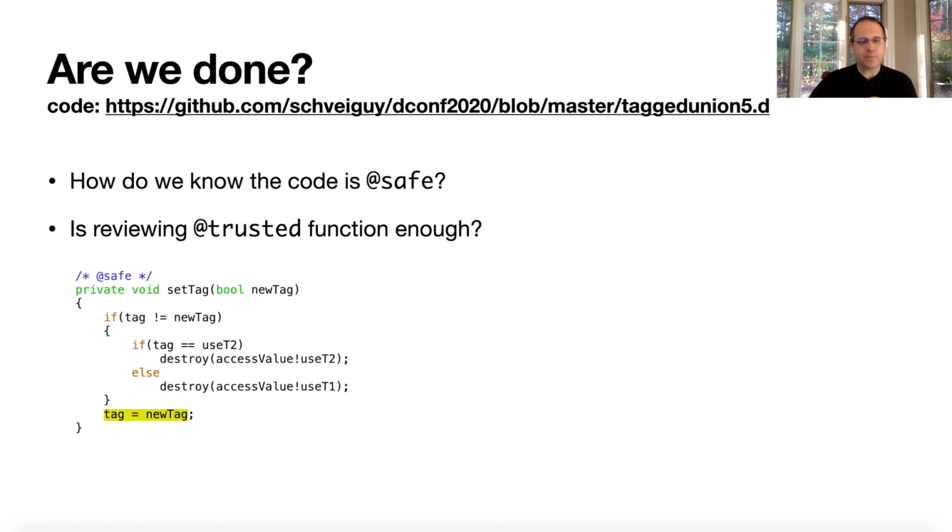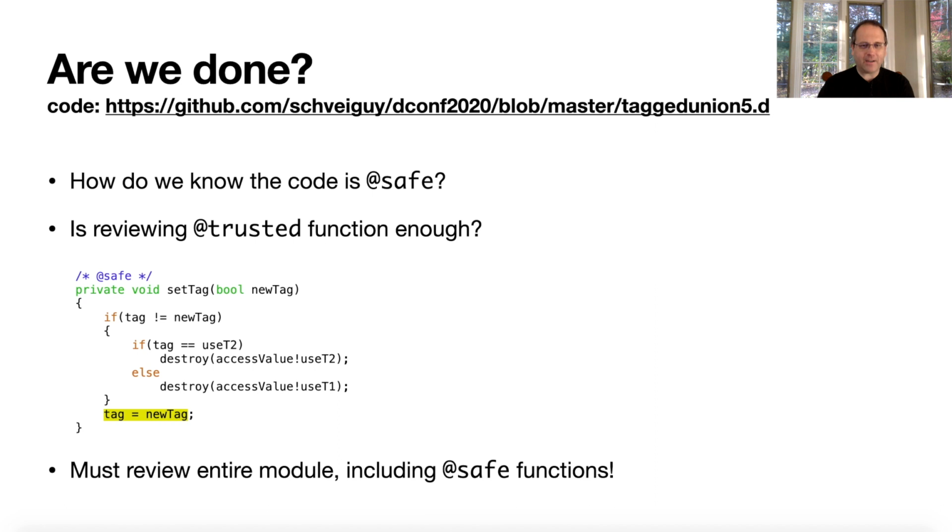Yeah. Here's a problem. So you can see the highlighted code right there is actually safe code. It's @safe, which means that any safe code in my file needs to be reviewed. Unfortunately, because if that safe code sets the tag to a different tag, it changes the contract, the invariant that the trusted function is expecting, and that is we only set the tag to a new tag when we assign a new value. This is a problem, okay?